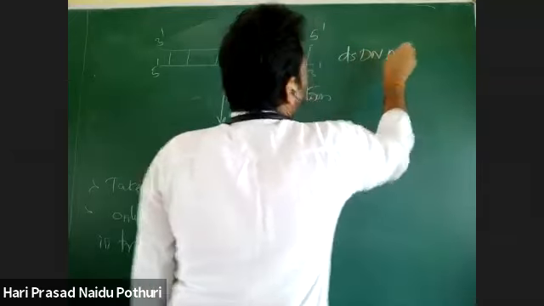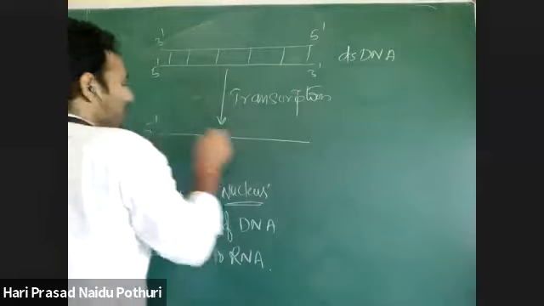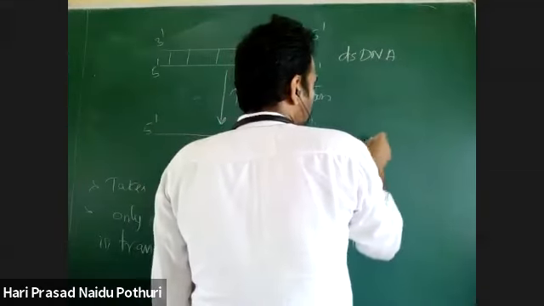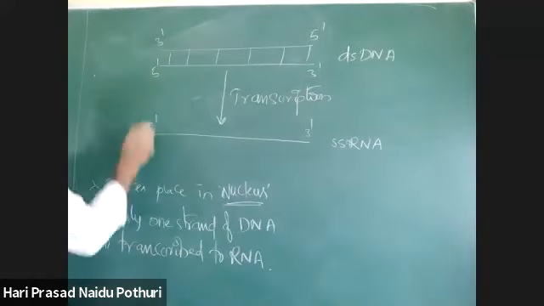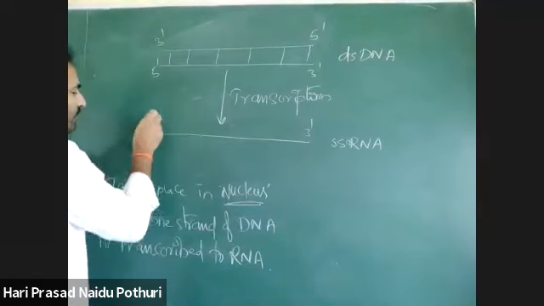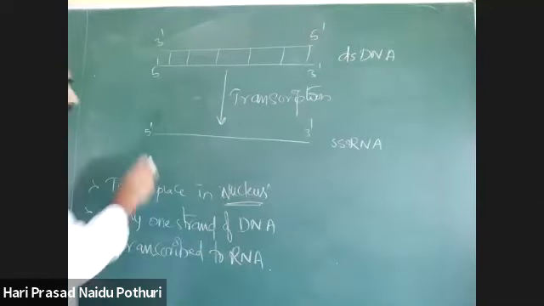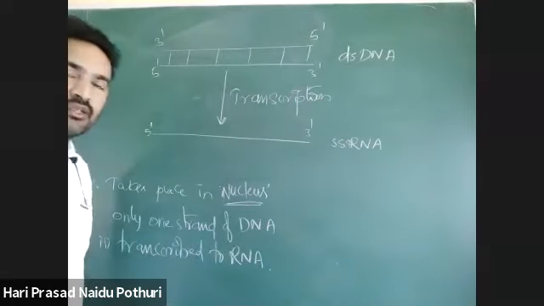By transcription, there is formation of one RNA molecule in 5' to 3', which is single-stranded RNA. So what is the polarity of this newly synthesizing RNA? 5' to 3'.